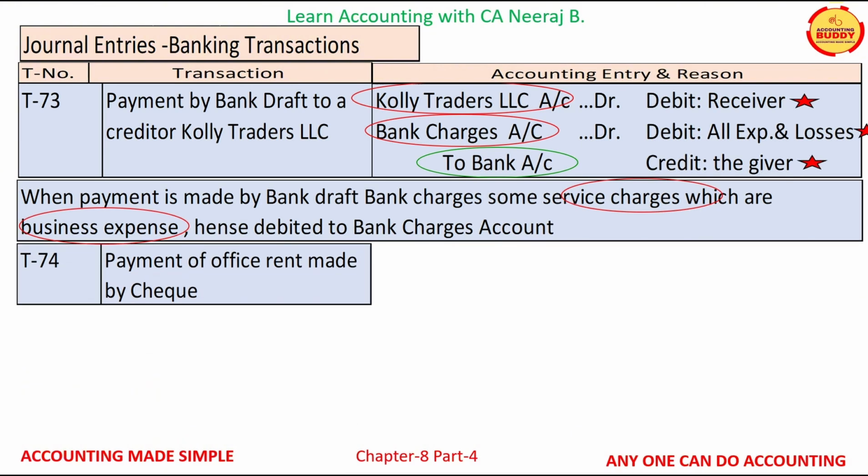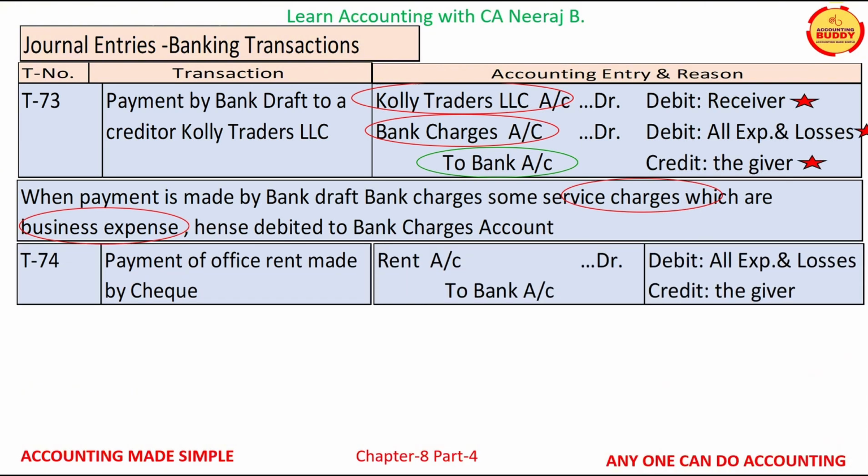Transaction T74 is payment of office rent made by check. The accounts affected by this transaction are rent account and bank account. Rent account is a nominal account and as per nominal account rule, debit all expenses and losses. Bank account is a personal account and as per personal account rule, credit the giver.